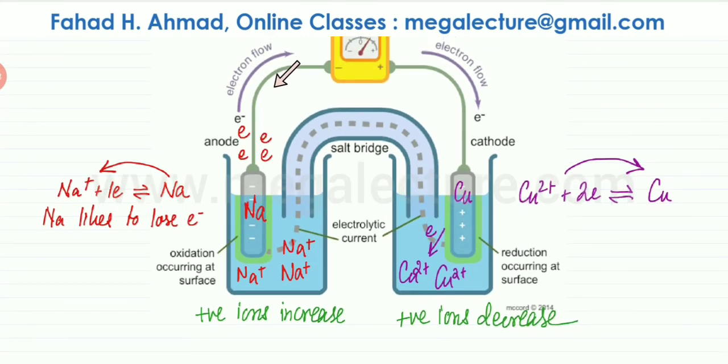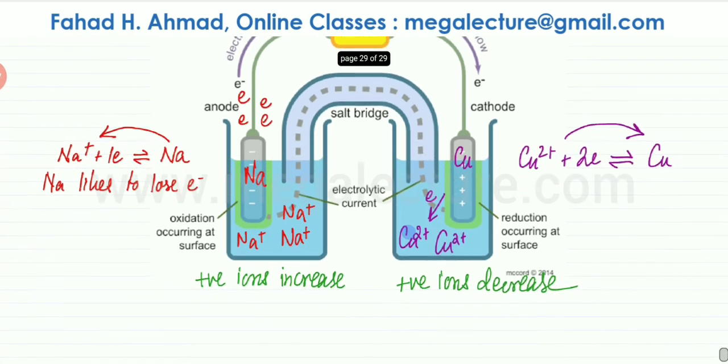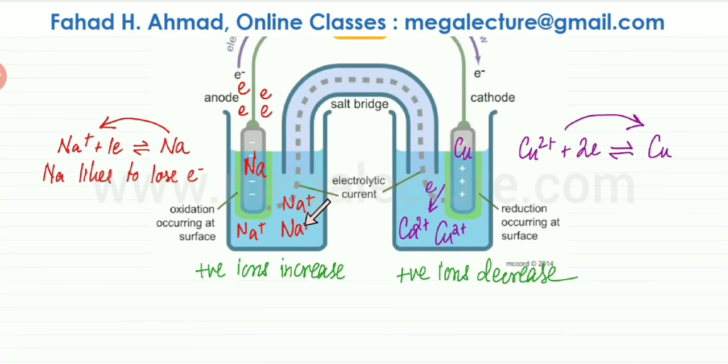We want those electrons to travel to the other side. So we don't want a disbalance of ions to be created. We want to decrease the charge over here. So what the salt bridge would do is that the negative ions that are present in the salt bridge, the positive charges in the solution, the positive ions are increasing. So those positive ions are going to attract the negative ions from the salt bridge, and they're going to neutralize those positive ions. So the amount of charge in this solution would remain constant. It would not increase. So that is what the salt bridge is doing.